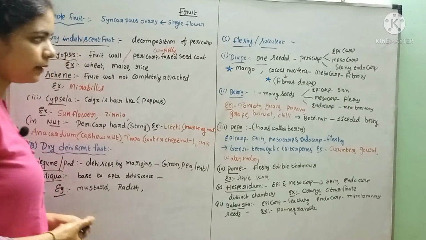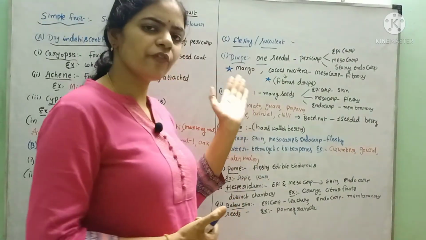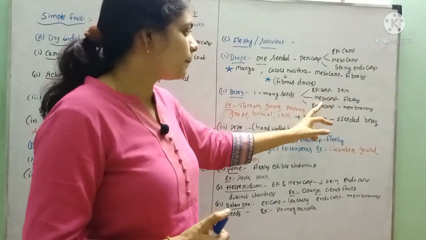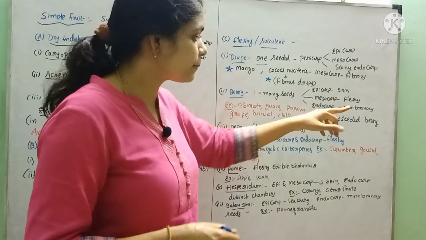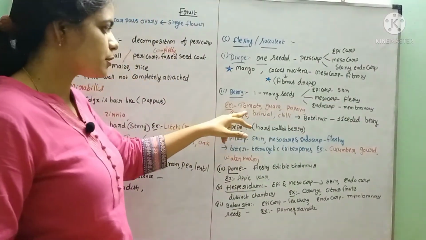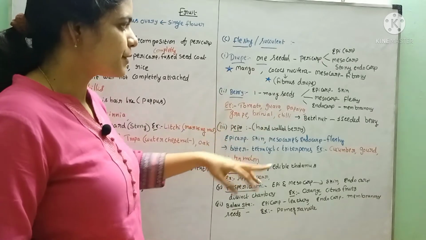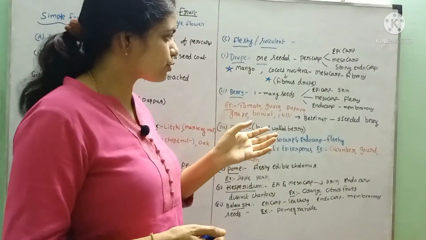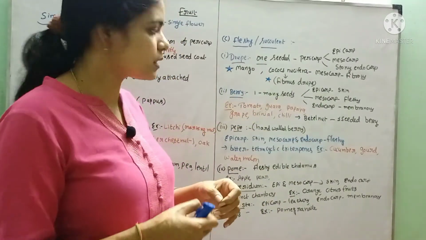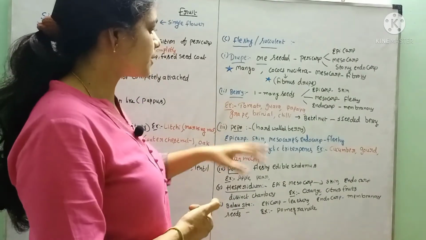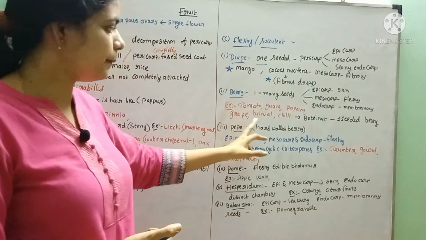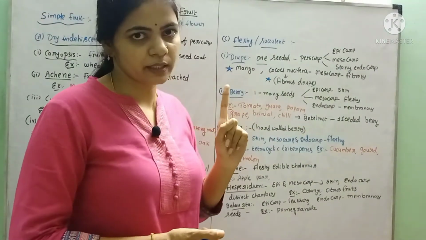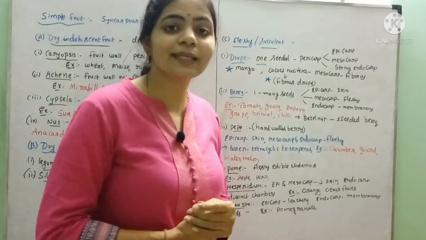Another one is the berry. Here one to many seeds are present. The epicarp is skinny, the mesocarp is fleshy and juicy, and the endocarp is membranous. Examples: tomato, guava, papaya, grape, brinjal and chili. In betel nut, only one seed is present, hence betel nut is called a one-seeded berry.